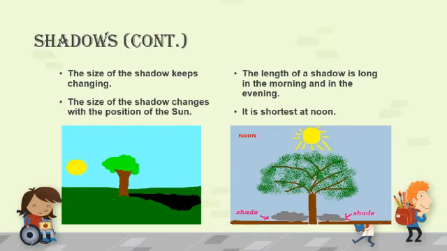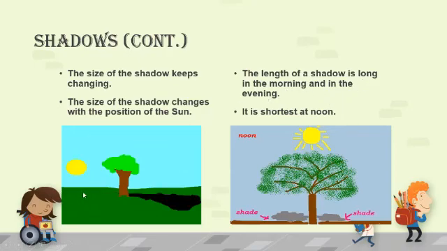In this picture, you can see that the sun is moving and the shadow is also moving. What happens, children? The shadow changes with the position of the sun. The length of a shadow always changes with the position of the sun. Now, the length of a shadow is long in the morning time and in evening time.